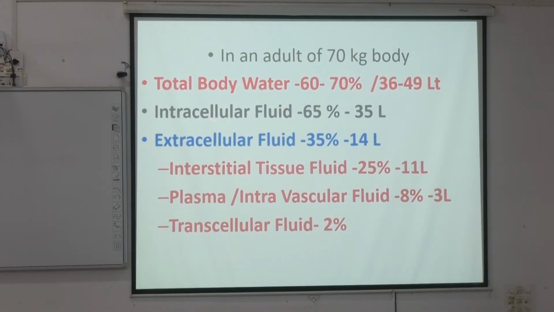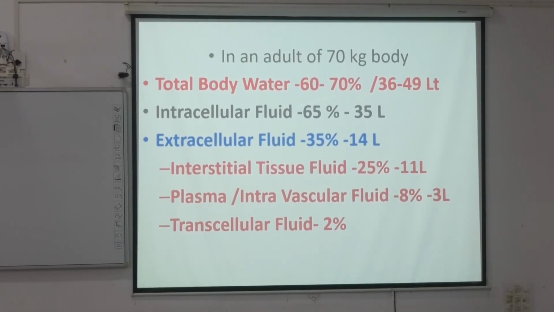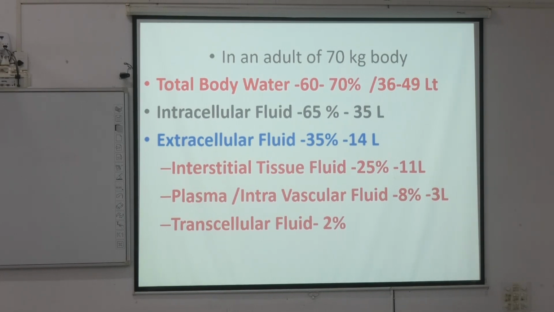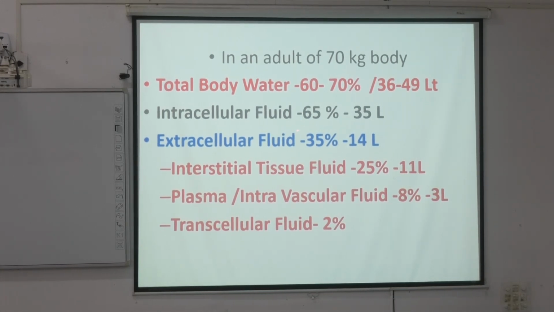Now, how much is it assumed? How much should the total body water be? 60 to 70%. That means 36 to 49 liters. It varies, depends on the weight. It will depend on what the person's weight is. Okay? How much is the intracellular fluid?